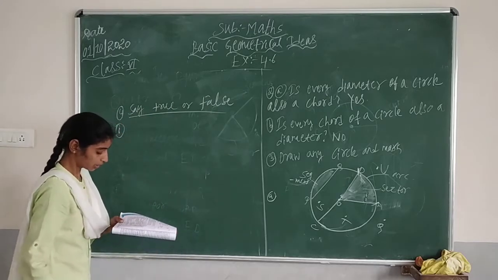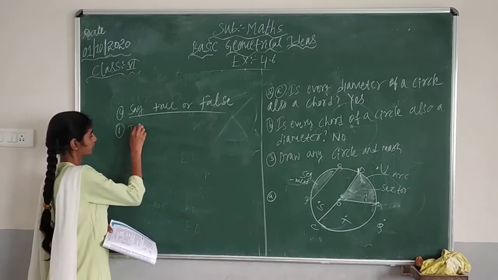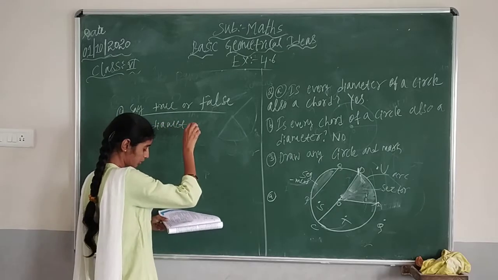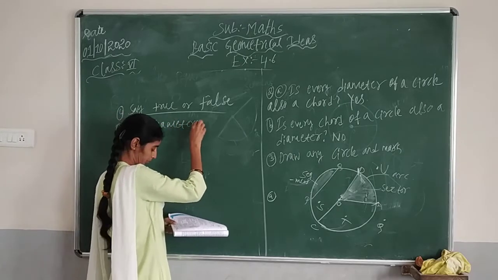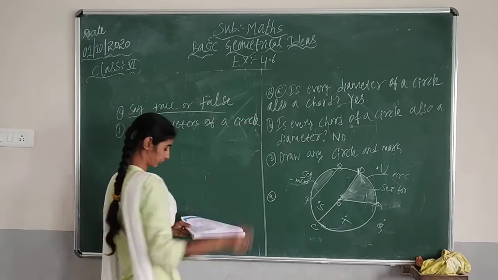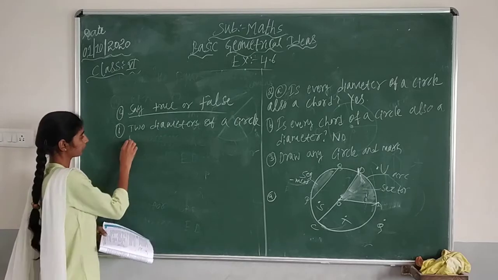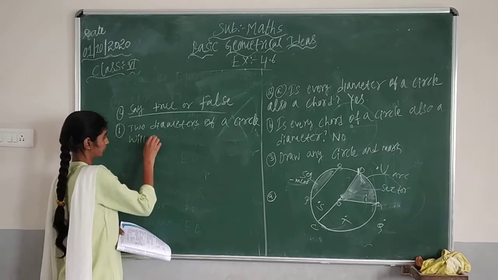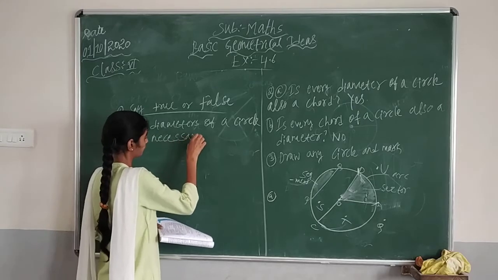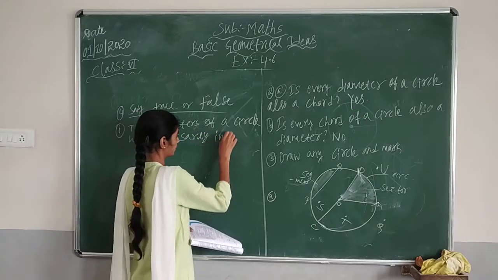Let A1, 2 diameters of a circle will necessarily intersect.